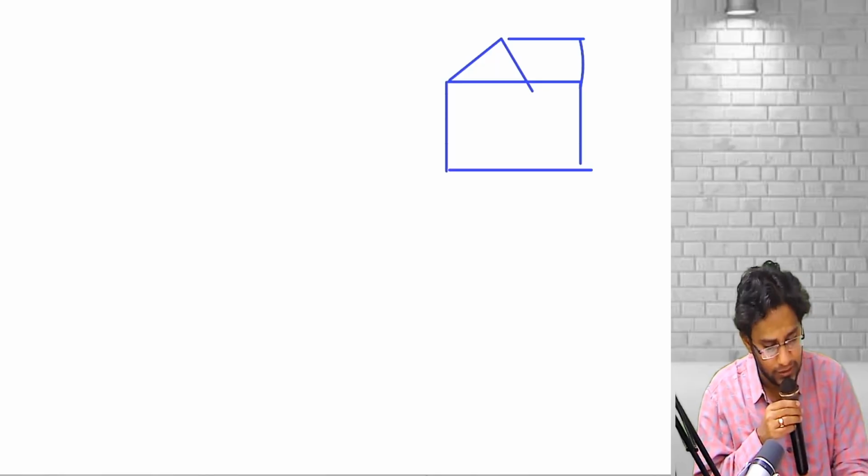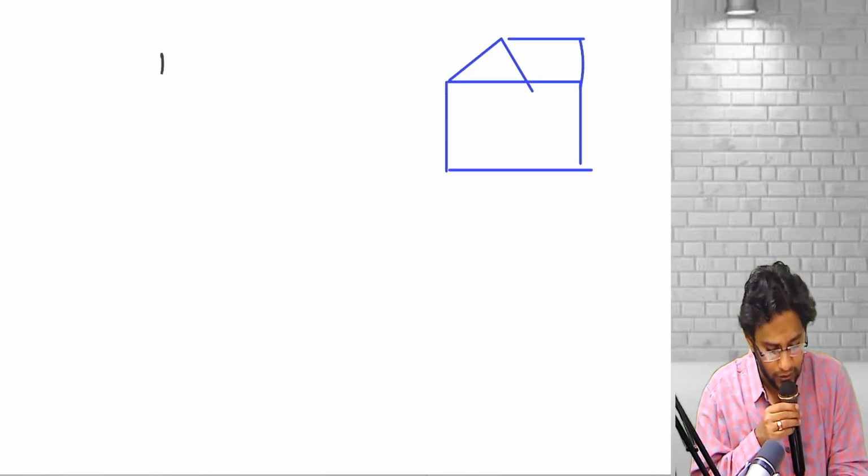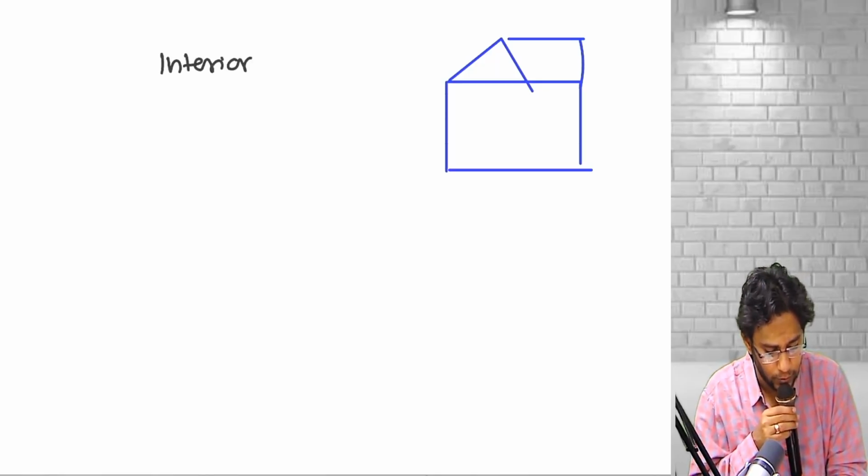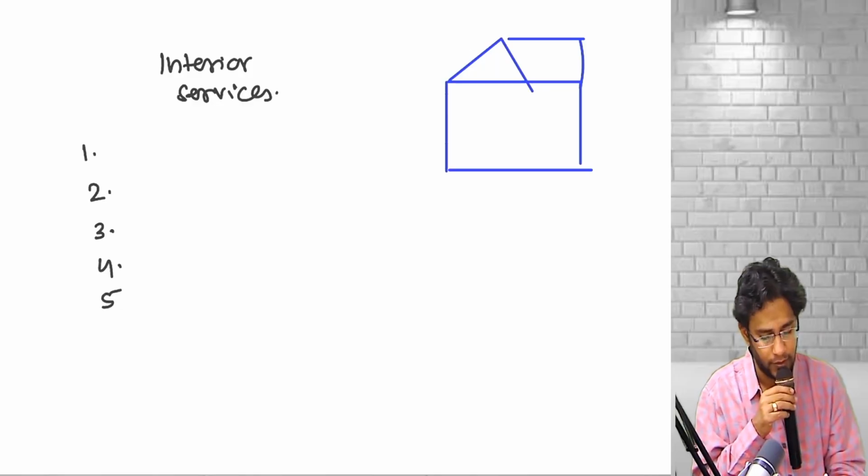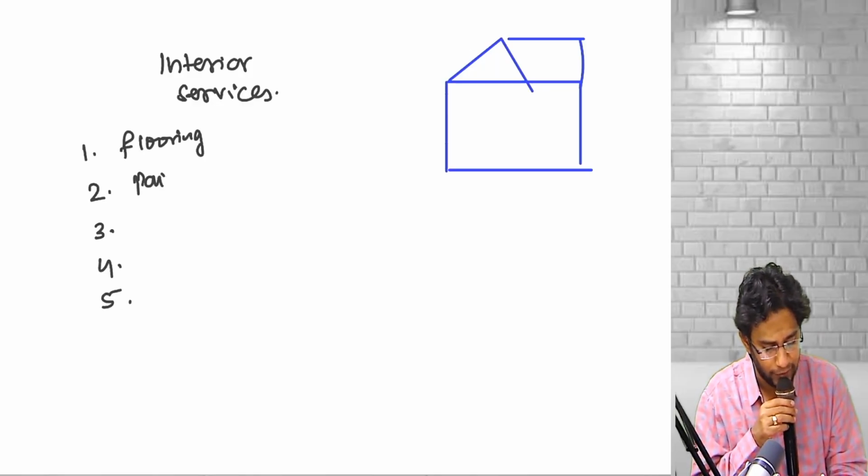Sir, my customer has a house. That fellow gave me a contract to provide interior services. So we made 5 promises, or let's say 4 promises we made. Some kind of flooring we promised, some kind of painting we promised, some kind of furniture we promised, some kind of lighting we promised.